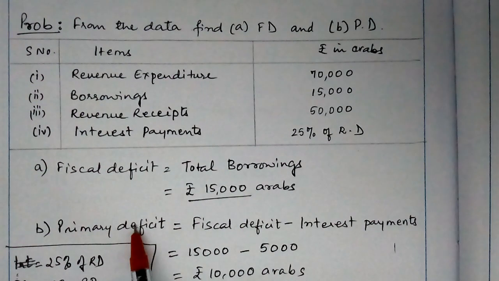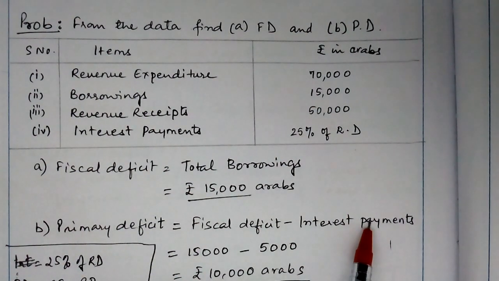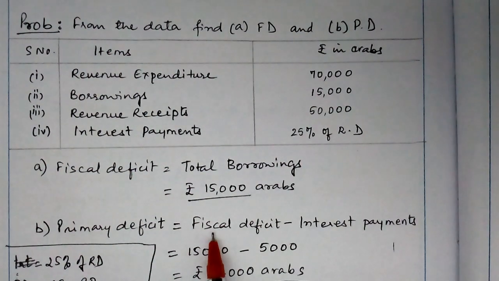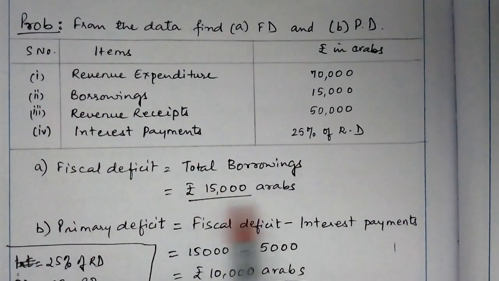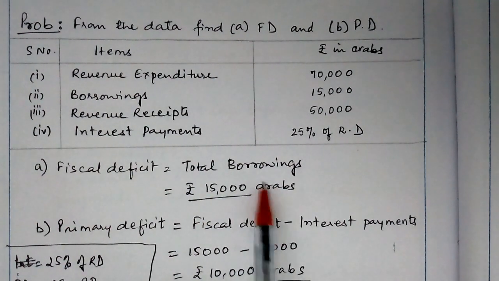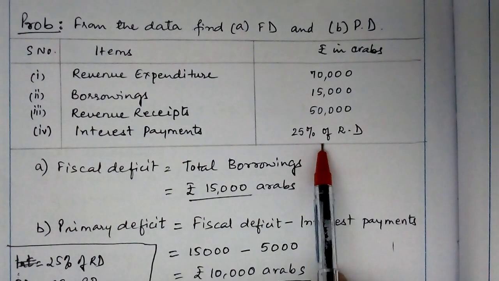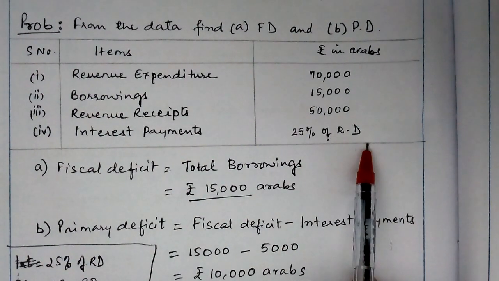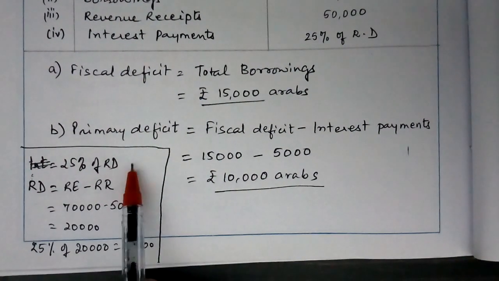Now primary deficit is equal to fiscal deficit minus interest payments. That's what we learned by formula. Now we found out fiscal deficit, 15,000 Arabs, minus interest payments. What is the interest payment? It is 25% of the revenue deficit. So we'll calculate 25% of the revenue deficit.